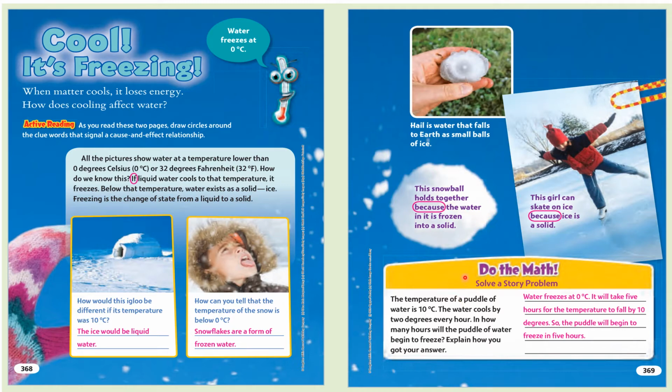Do the math. Solve a story problem. The temperature of a puddle of water is 10 degrees Celsius. The water cools by 2 degrees every hour. In how many hours will the puddle of water begin to freeze? Explain how you got your answer.